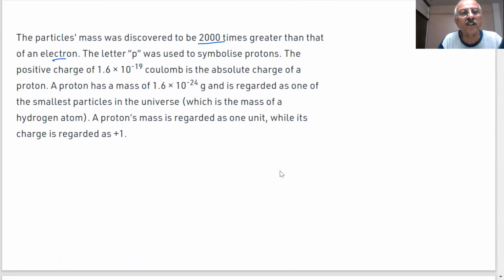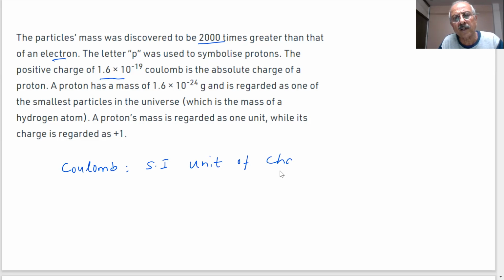The coulomb is the SI unit of charge. You will learn it in higher classes. The charge was found to be 1.6 into 10 to the power minus 19, the absolute charge of a proton.